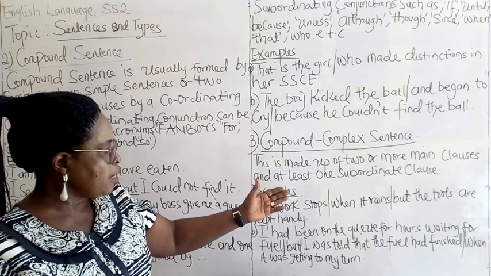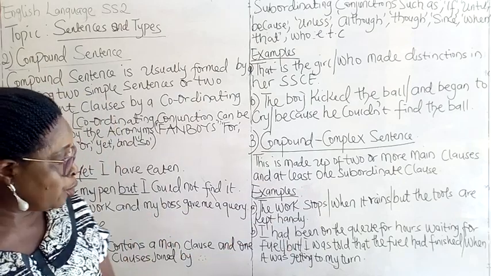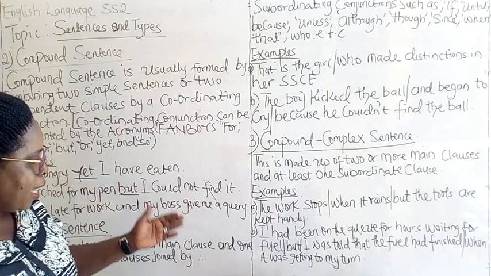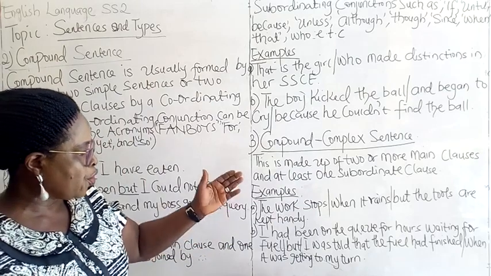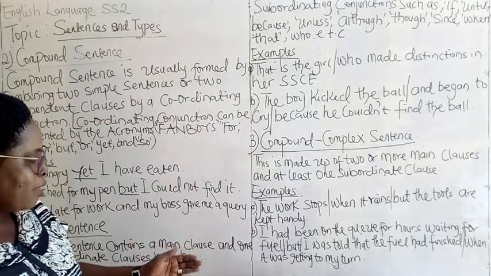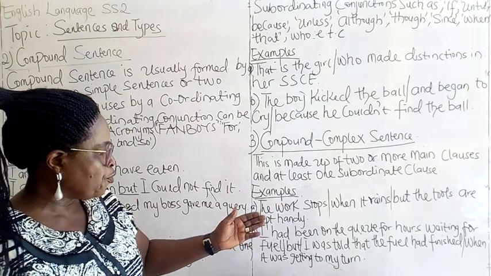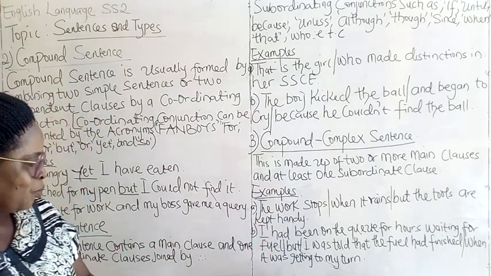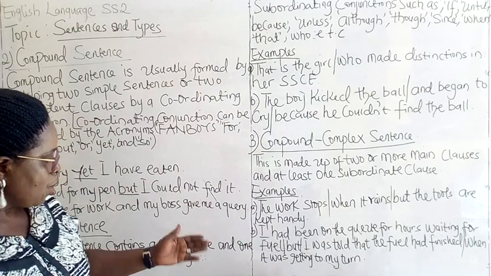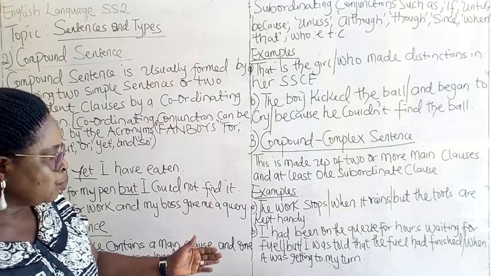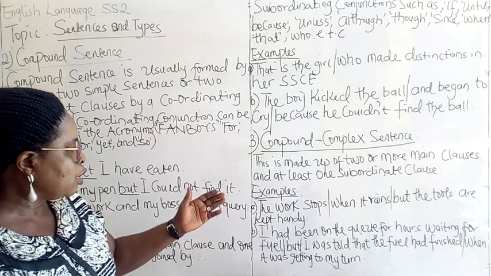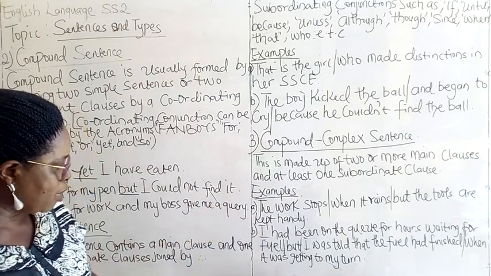Then we have when it rains as the subordinate clause. Another example: I was on the queue for hours, waiting for fuel, but I was told that the fuel had finished when it was getting to my turn. Here we have about four clauses that formed this compound complex sentence.